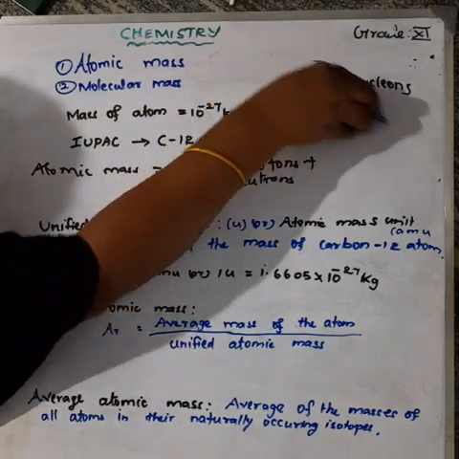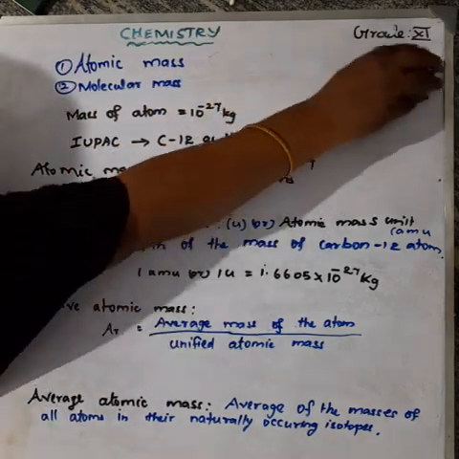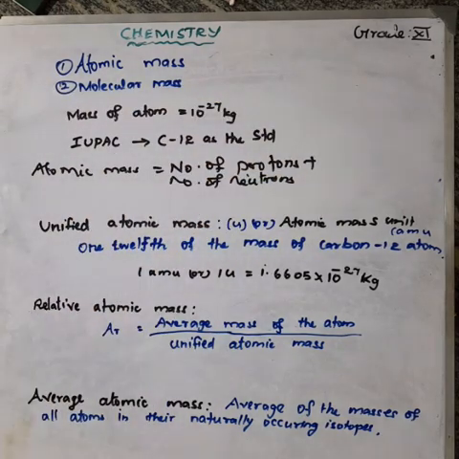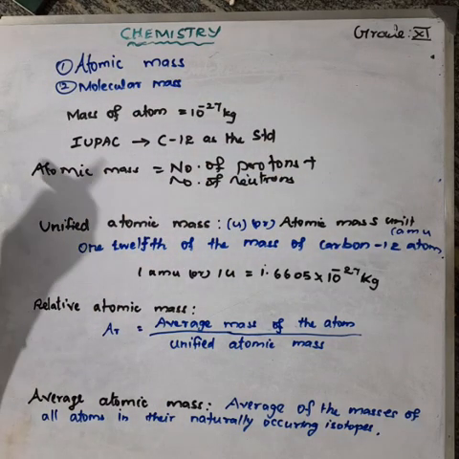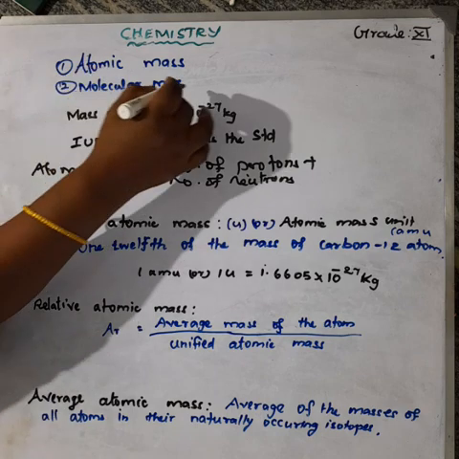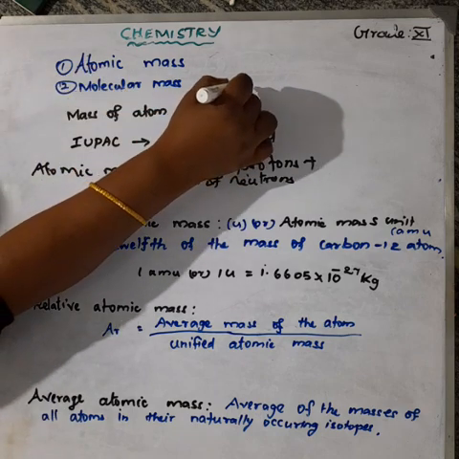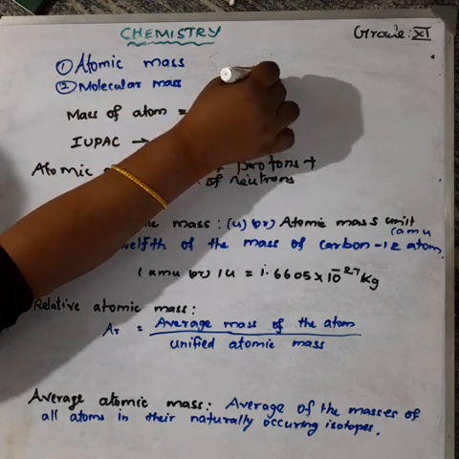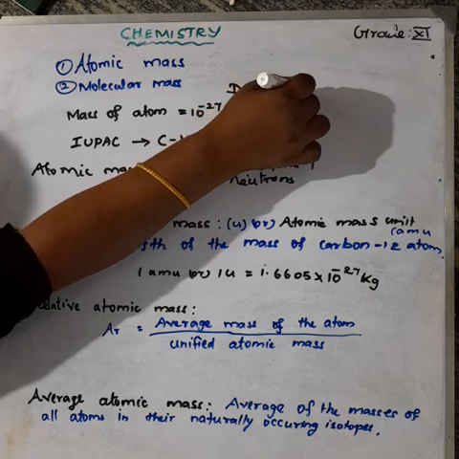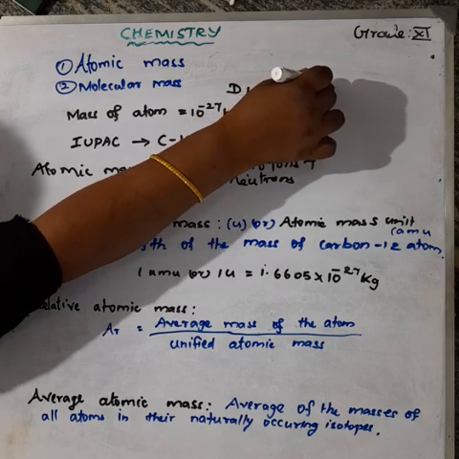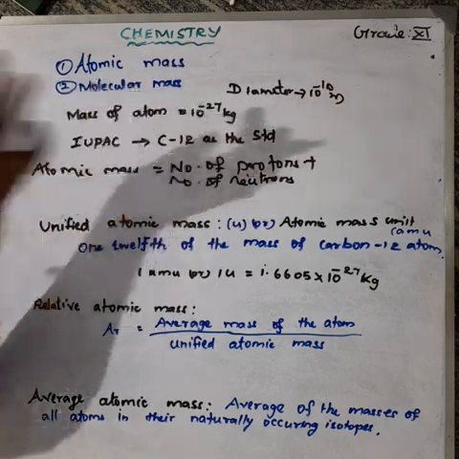So, atoms are very, very small, with a diameter of 10 power minus 10 meter and a weight of approximately 10 power minus 27 kilogram, approximately.